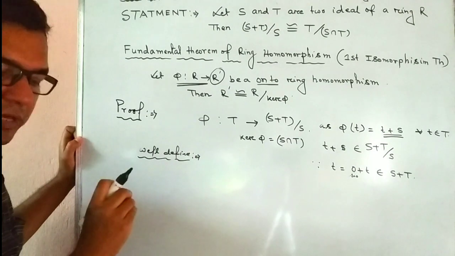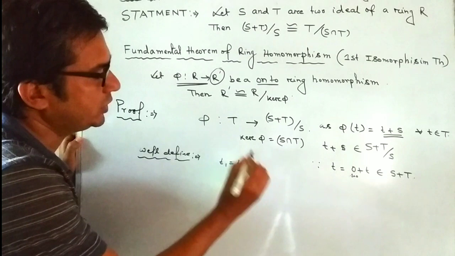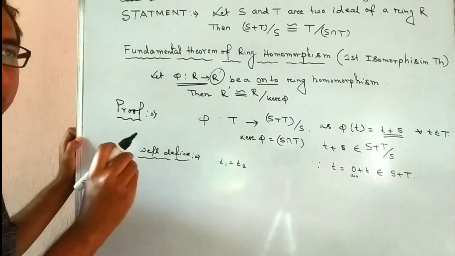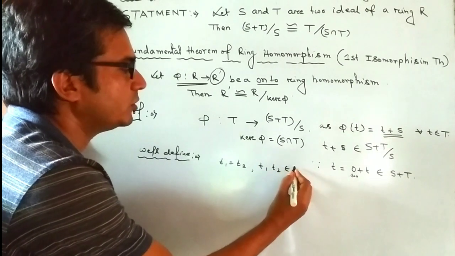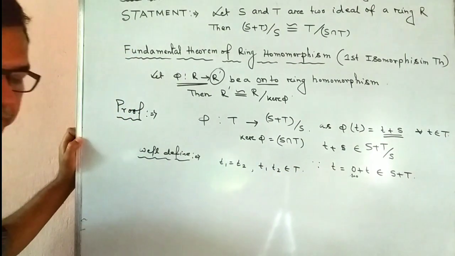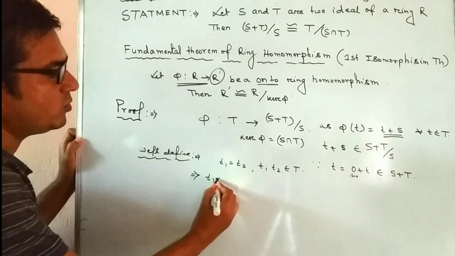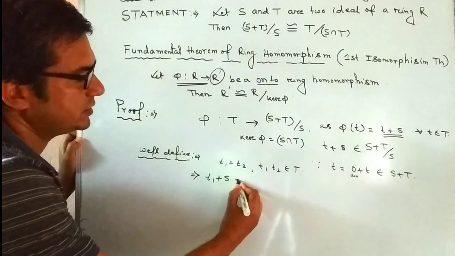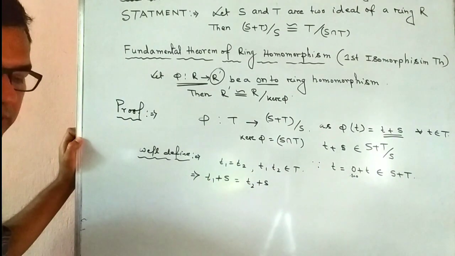To show the mapping is well defined, we take T1 equal to T2. Both the elements T1 and T2 belong to T, and are the same. Then obviously T1 plus S equals T2 plus S, right?